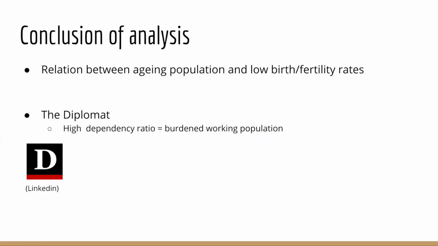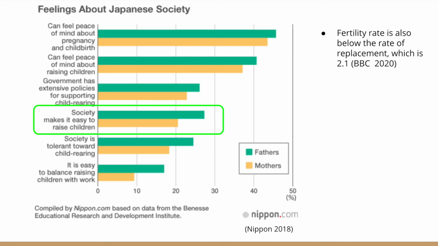From this demographic analysis, a conclusion can be drawn. Japan's aging population is related to the low birth and fertility rates. According to an article in The Diplomat, the high dependency ratio means that the working population, who are at the age where they would have children, is economically burdened, which leads to lower fertility rates. According to surveys done by Nippon, under 30% of Japanese adults feel that society makes it easy to raise children. The fertility rates are below the rate of replacement, which is 2.1 according to the BBC. This means that without action, Japan's population could be eliminated.